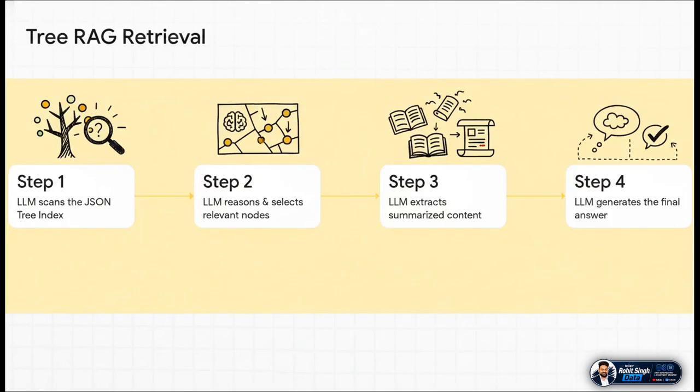The whole process is just, well, it's elegant. The LLM gets the user's query and that JSON tree, that map we talked about. It scans the map, figures out which chapters or sections are relevant, and then it goes directly to them. It then uses those pre-summarized bits of content to build a really precise answer. And it can even cite the exact section it came from.